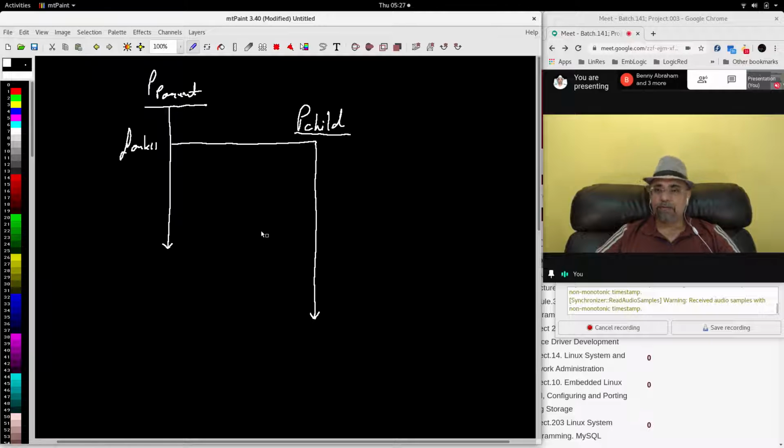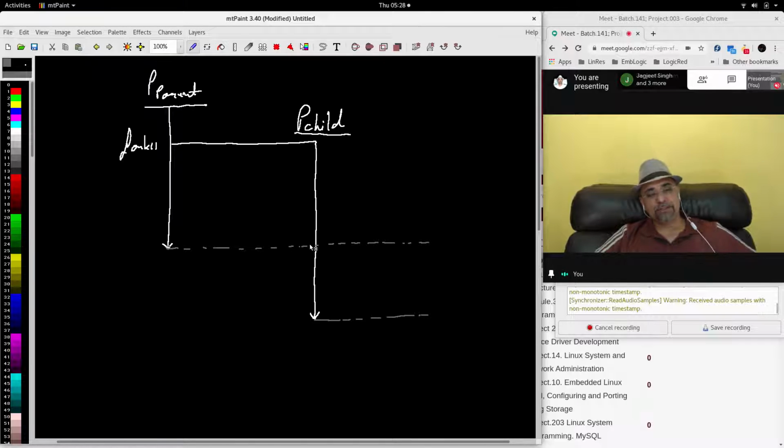Now, usually what happens if the parent process terminates before the child process, then here the child process tends to become orphan till this point and is adopted by the systemd process or the init process that I already showed you earlier. But what we will do today is we'll try to prevent that situation where the child process becomes orphan and there is a need for the systemd process to adopt the child process. We'll try to take care of that situation and try to avoid that situation